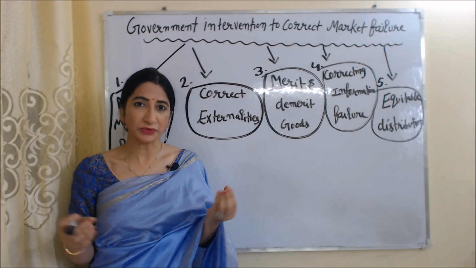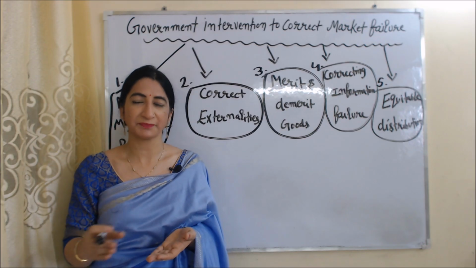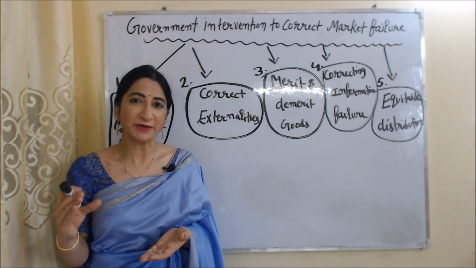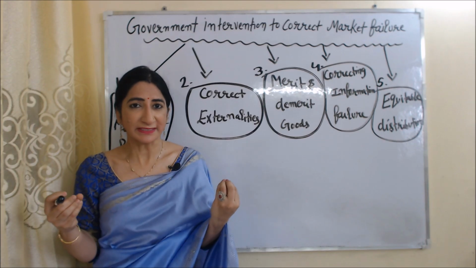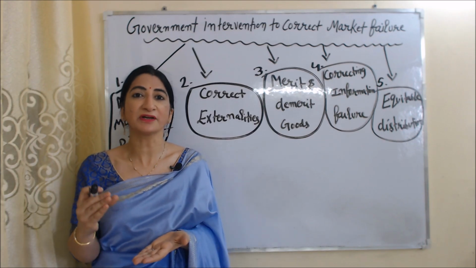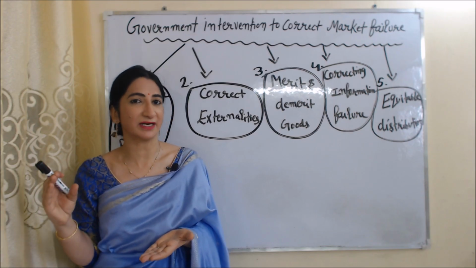Today we are going to talk about government intervention to correct a market failure. As we know, market failure is a very difficult situation for our economy, and the government takes some steps to cure this difficult situation. It is called government intervention to correct a market failure.